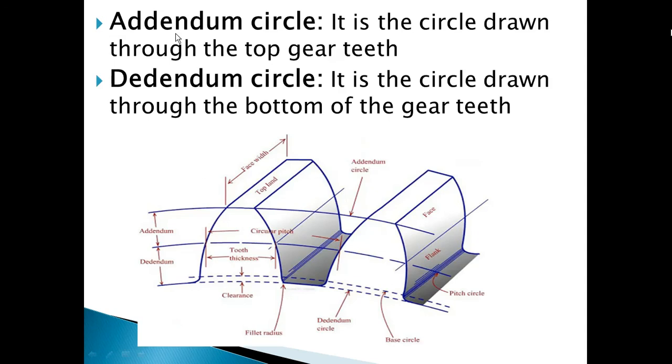If you draw a circle through the top of the tooth, it is called the addendum circle. If you draw a circle passing through the bottom of the tooth, then it is called a dedendum circle. Addendum circle, dedendum circle. Addendum means the distance from the pitch circle to the top of the tooth. Dedendum is the distance from the pitch circle to the bottom of the tooth. The circle passing through the top of the tooth is the addendum circle. The circle passing through the bottom of the tooth is the dedendum circle.